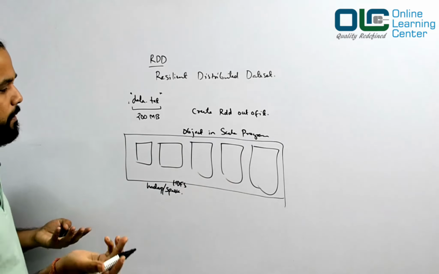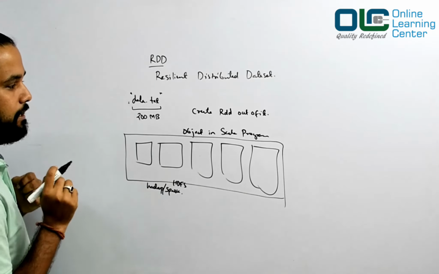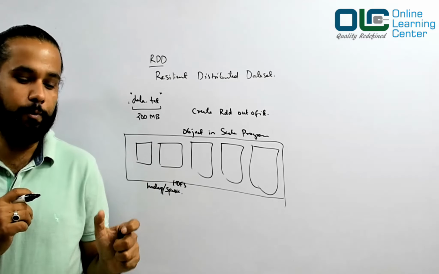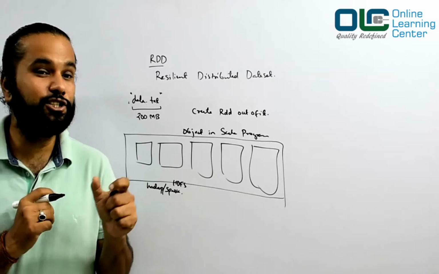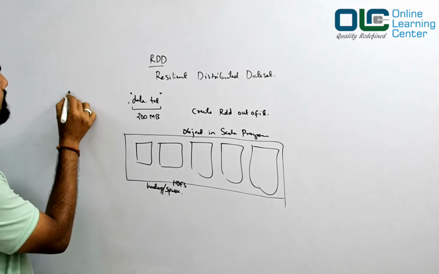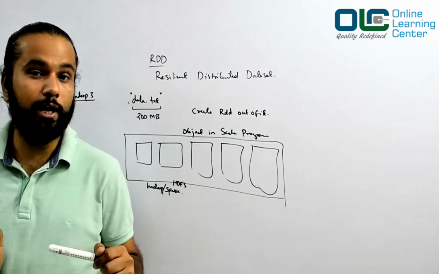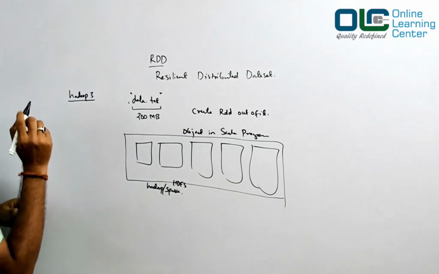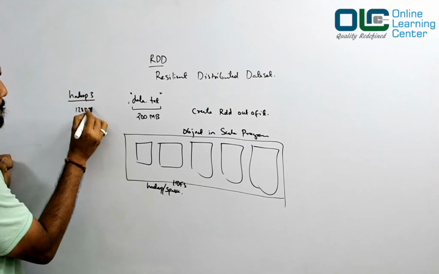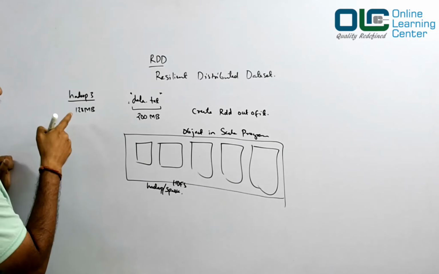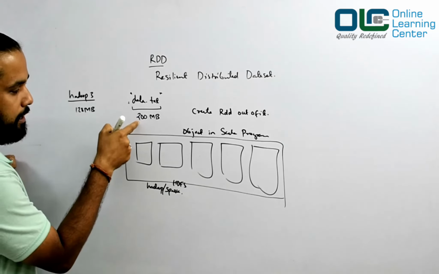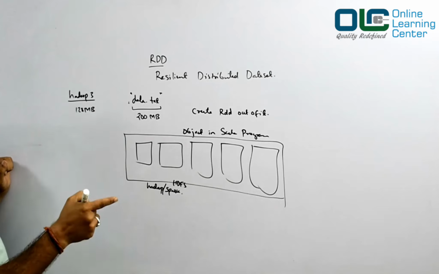So you write a command called hadoop fs -put and so on. You write that command, and what happens is the data would be divided into blocks. We know it, right? These blocks are basically stored in your machines. So what is the block size of Hadoop 3, guys? Hadoop 3 default block size is 128 MB, right? And if it's 128 MB, then this 200 MB of data would be broken down into multiple blocks.